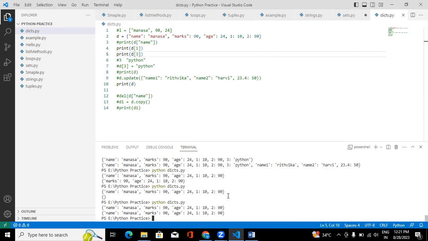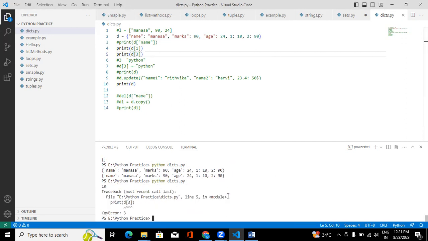Whenever I run it, it's going to give me an error, a key error. If you don't want to get this key error, then if the key is not there, it should return none or empty. Because whenever we do this directly in programs, if you get such an exception, it won't run the remaining code. So that will be problematic for us.